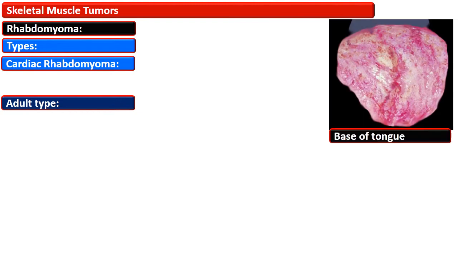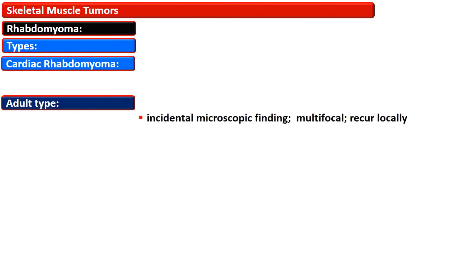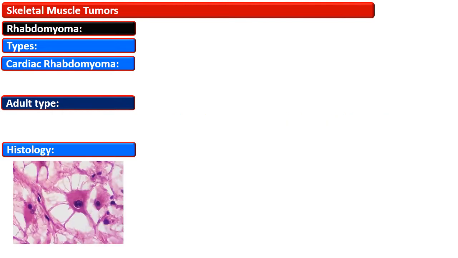This is a multifocal rhabdomyoma that is located on the base of the tongue. The rhabdomyoma is reddish brown in appearance and nodular. It is usually an incidental microscopic finding, can be multifocal, and it recurs locally.